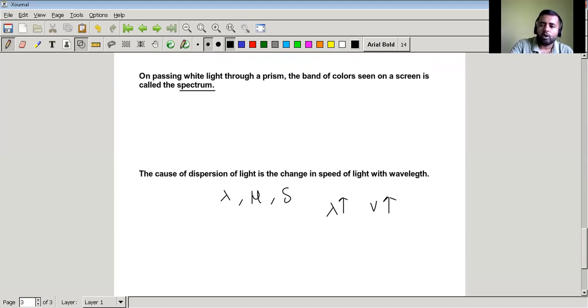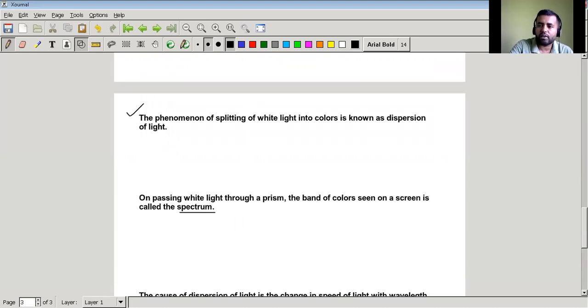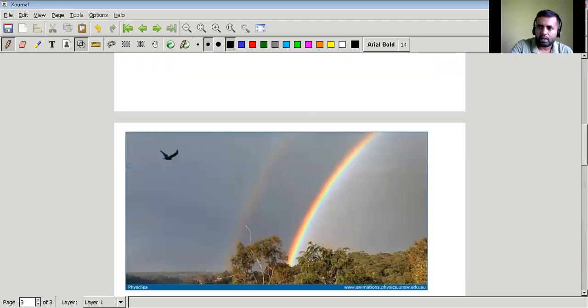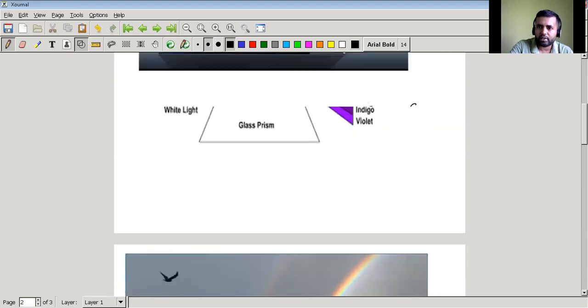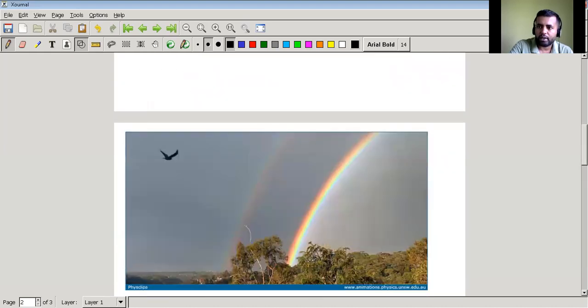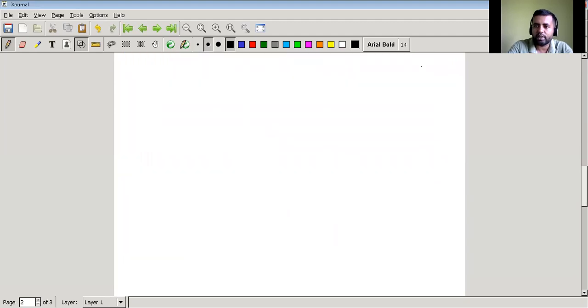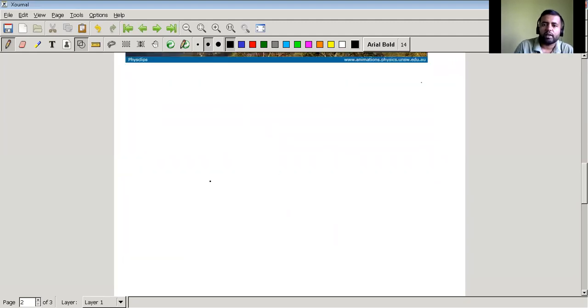Now what happens, we know that if we have a prism, it will disperse light into colors, right? Like this. So if we have a prism like this and we send light, we know that it disperses into colors, right? We'll just draw some of them like this.